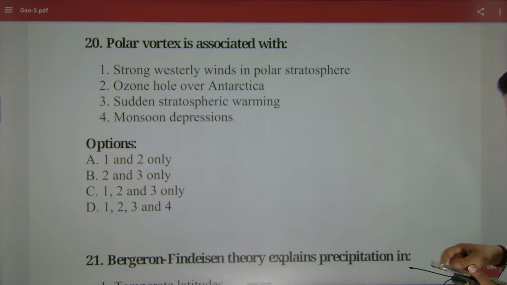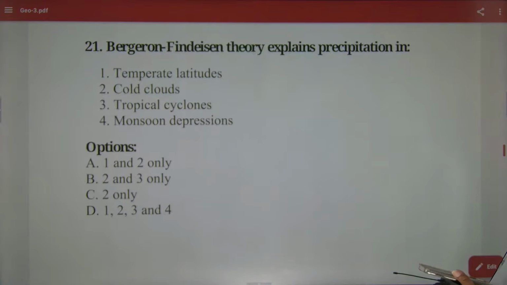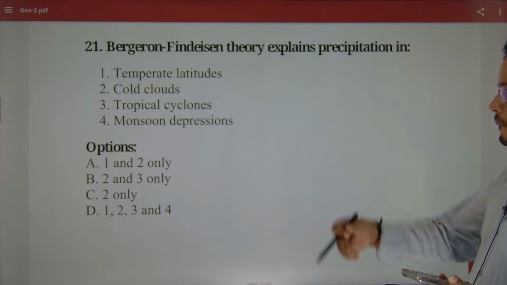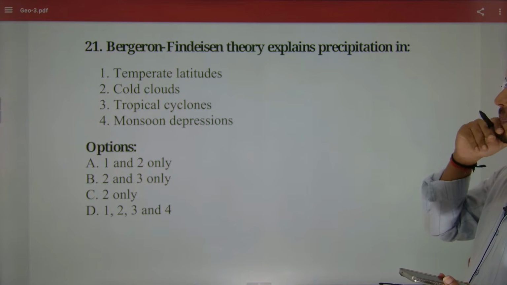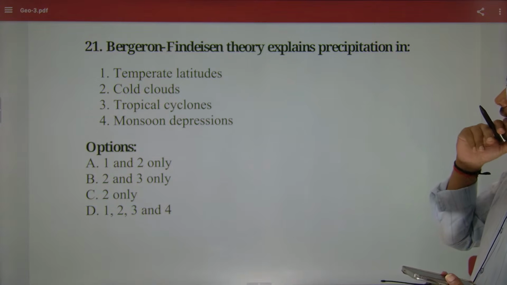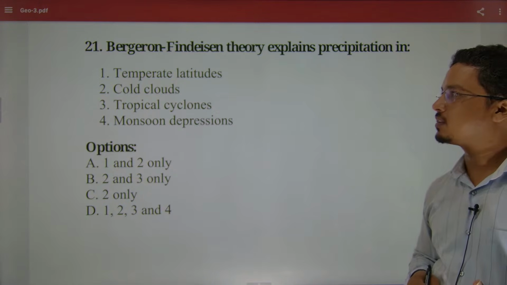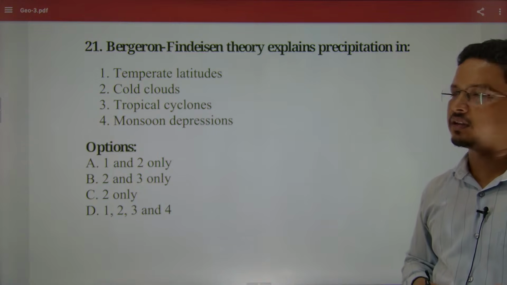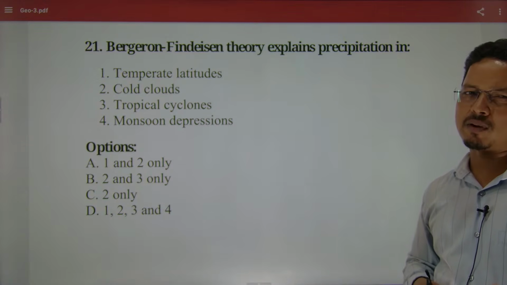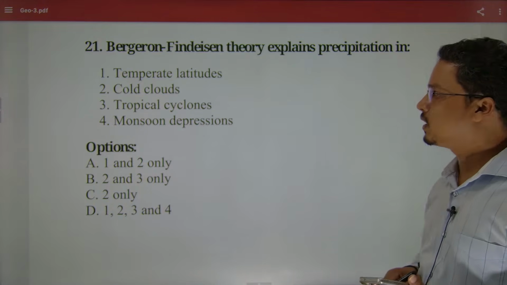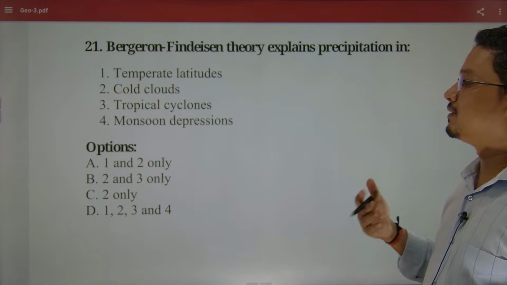Next, Bergeron-Findeisen theory explains precipitation in what? Bergeron, who is Bergeron? He is a meteorologist who comes from the Scandinavian region. He is largely known for precipitation-related theories.